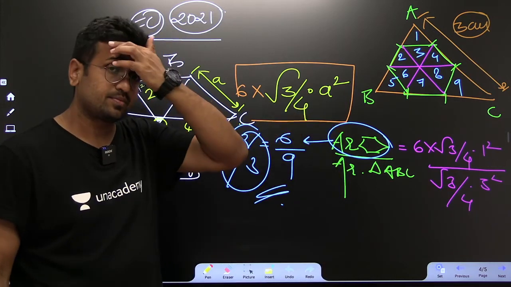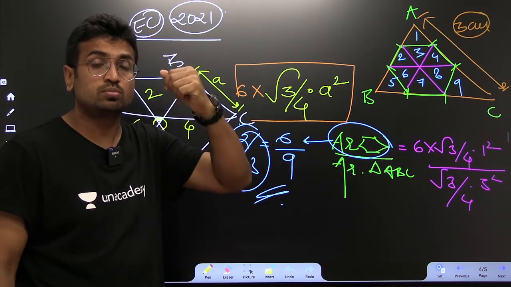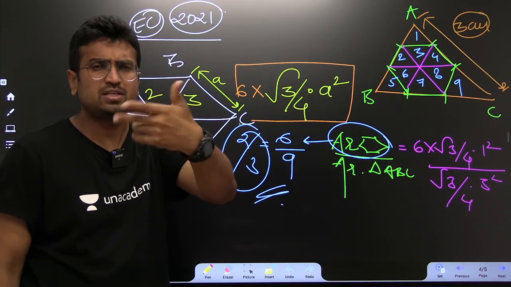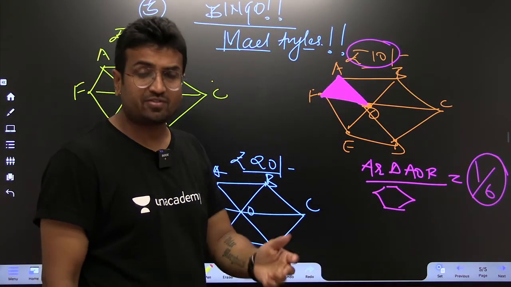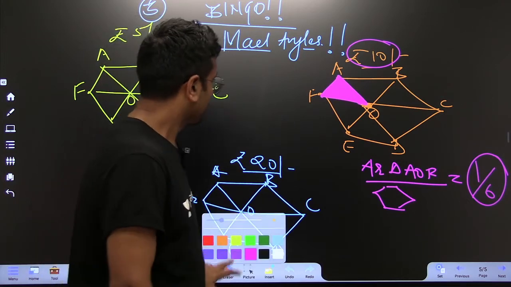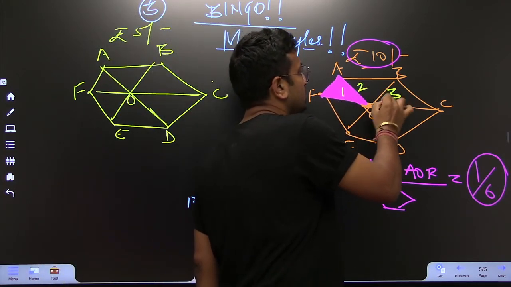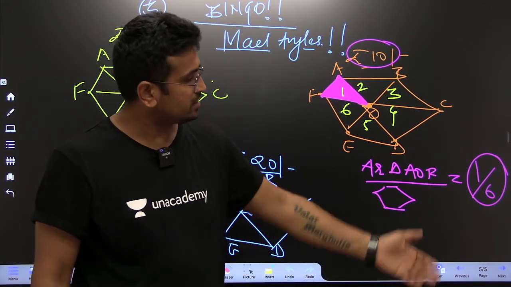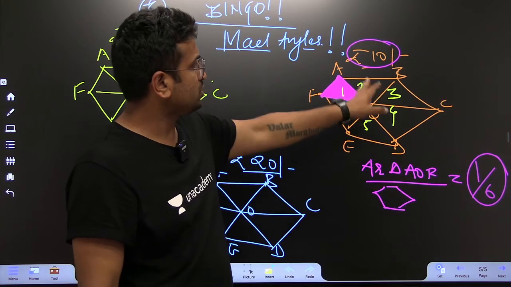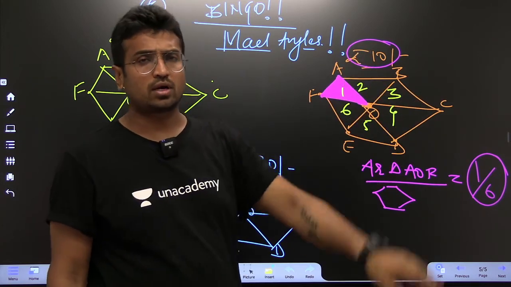Who asked this question? IIT Bombay. To whom? Your branch. Not your branch, EC branch. So what do you think? Why they cannot ask this question? They can definitely ask this question. So if there are total 1, 2, 3, 4, 5 and 6 small equilateral triangles, the answer would be 1 by 6. But unfortunately, when this particular question came, the paper got leaked.